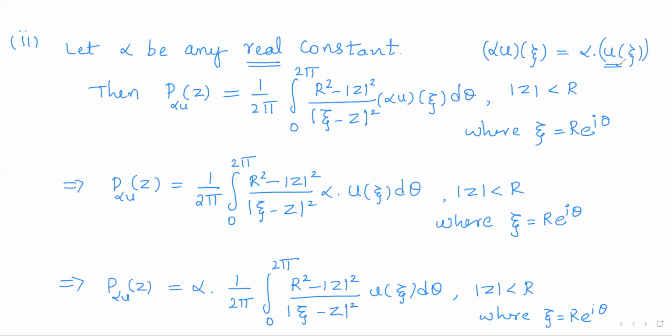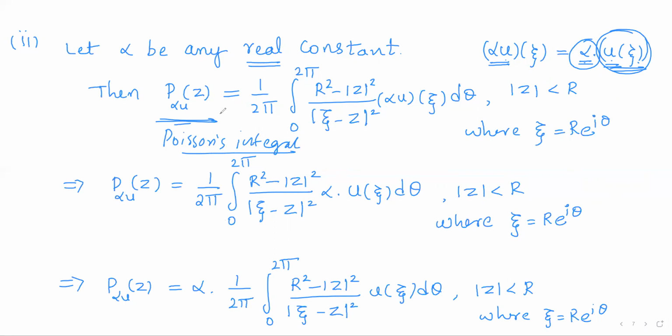As u is given to be a real continuous function, alpha into u of xi will also be a real continuous function, because alpha is real and u of xi is real. A scalar multiple of any continuous function is again continuous. So alpha into u is a real continuous function, and its Poisson's integral is defined.